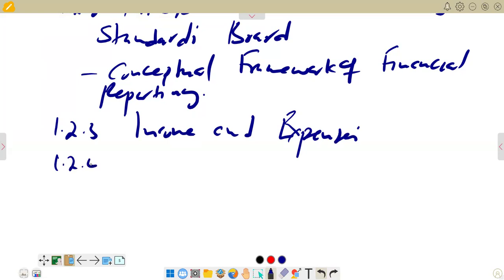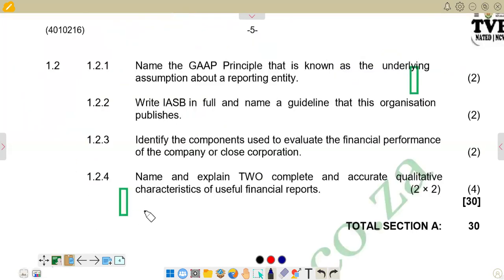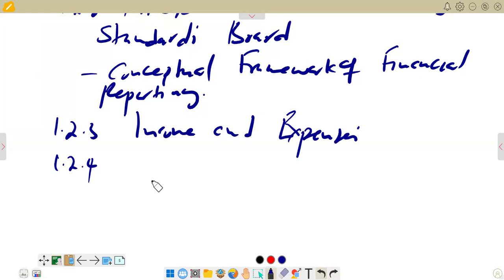Then we can move on to the next question, which is 1.2.4. And it reads, name and explain two complete and accurate qualitative characteristics of useful financial reports. So you see that we've got various qualitative characteristics, but in the context of this question, we're just going to list two. So we go to 1.2.4. In 1.2.4, we have got the comparability characteristic. So the first one, we can just say comparability.